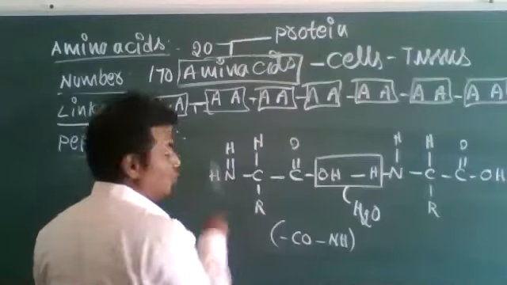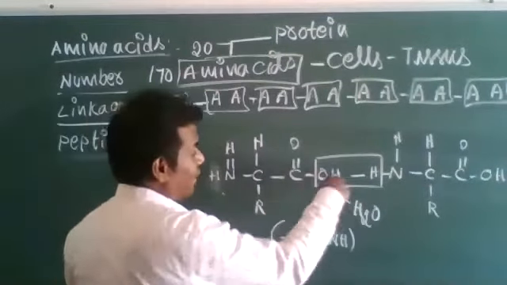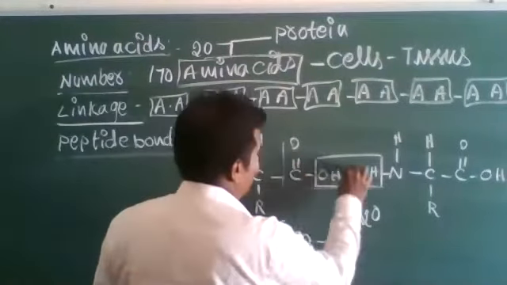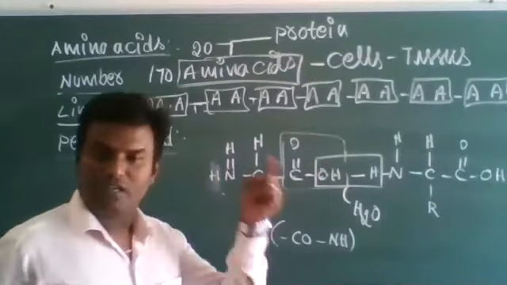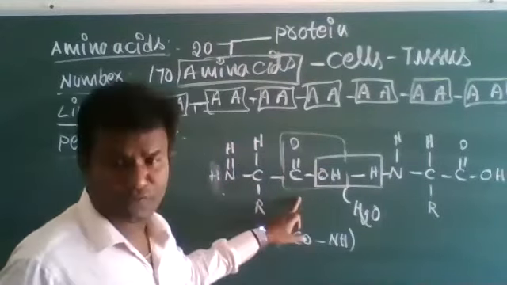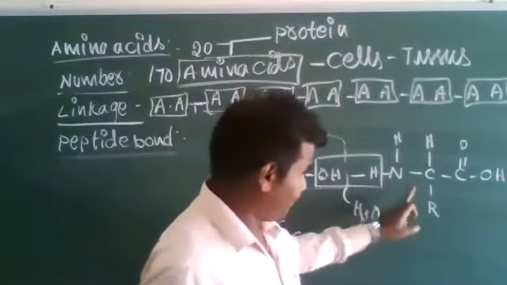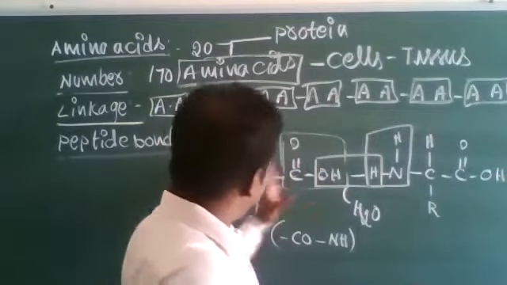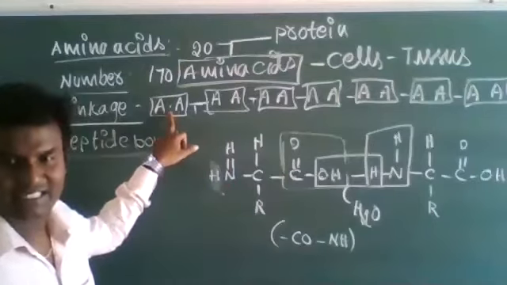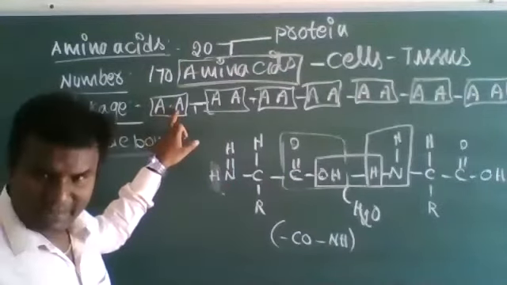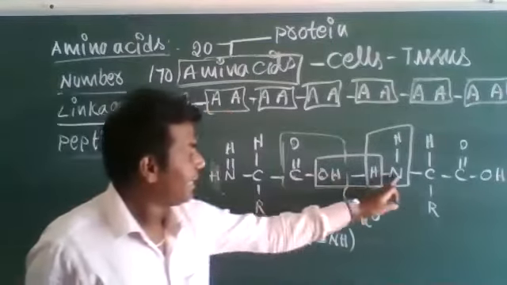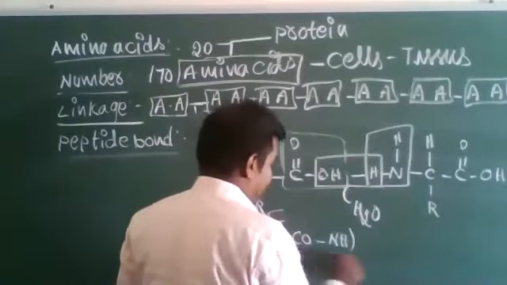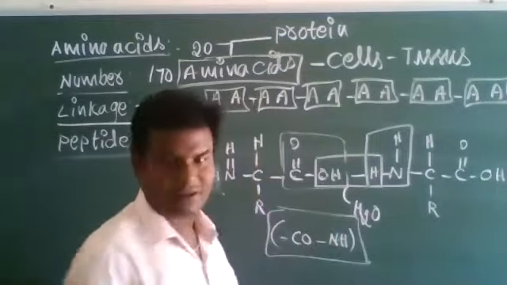Here is one amino acid, with H, NH2 and COOH. When the COOH group of one amino acid reacts with the amino group of another amino acid, that is the first amino acid's COOH group reacting with the NH2 group of the second amino acid, it forms a peptide bond. This is called a peptide bond.